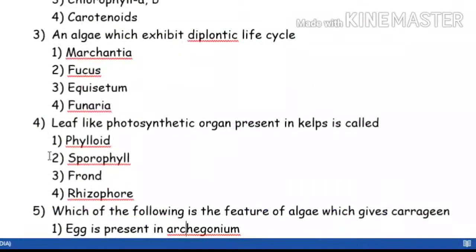Now the third question is, an alga which shows a diplontic life cycle. For this, you have to go and refer to the last page of the NCERT. You have to see which alga shows a diplontic life cycle.